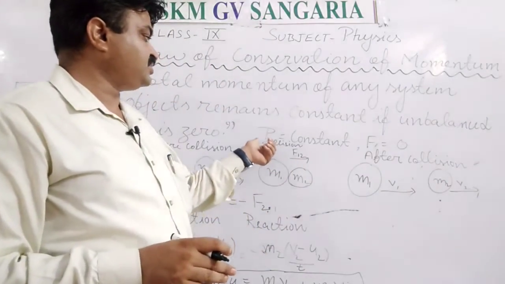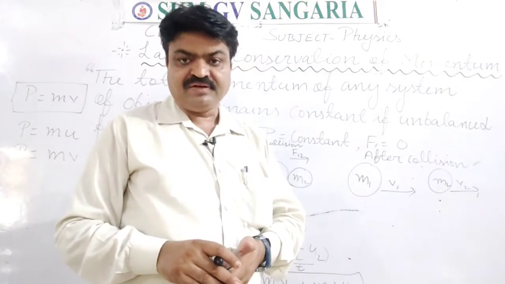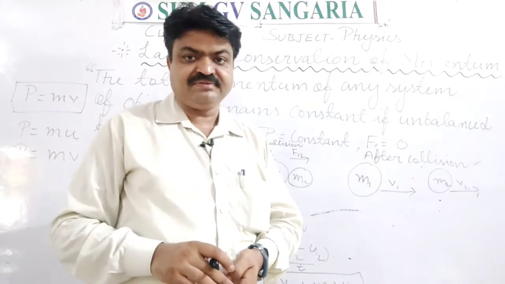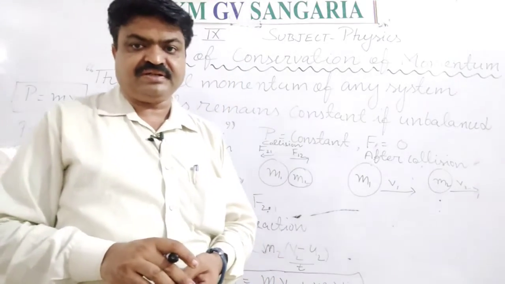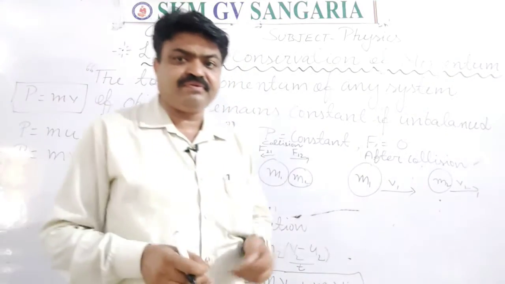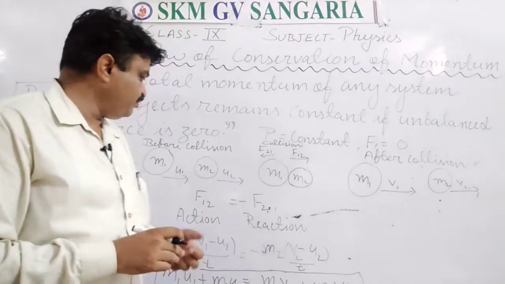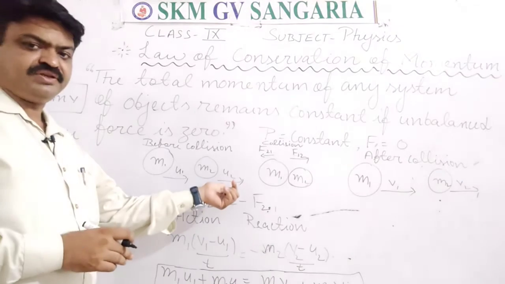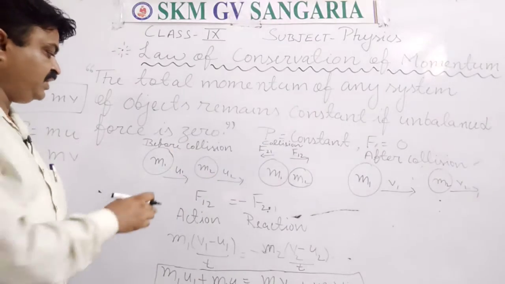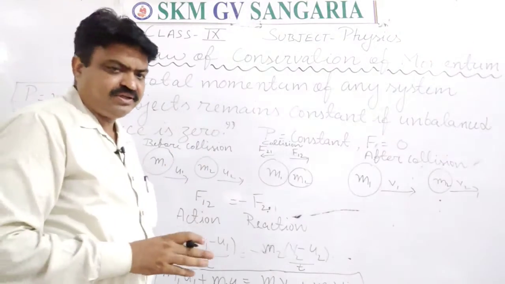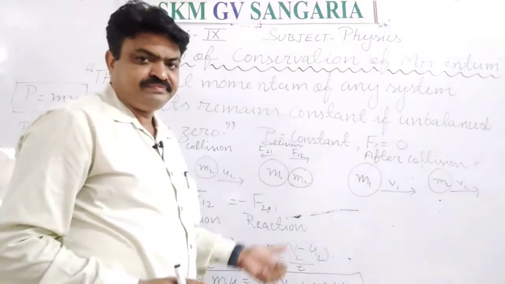Why does it remain constant, student? Because here the unbalanced force is zero. That's why. And in this, as we know, every action has an equal and opposite reaction. So we consider two balls of different masses moving with their initial velocities. Like here, the two balls M1 and M2 are moving with their initial velocities before collision. Now, after some time, they collide with each other.